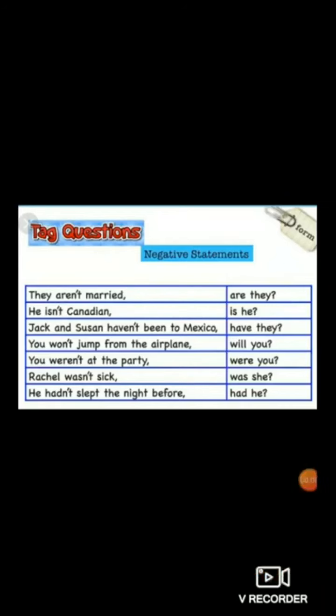So why have we written here will you? Because in the previous positive statements you have seen will change into won't. So won't will change into will. You weren't at the party, were you? Rachel wasn't sick, was she? Why, children, why have I used was? Because already in the sentence an apostrophe T is there, not is used. Already the sentence is negative. So the question tag will be positive.